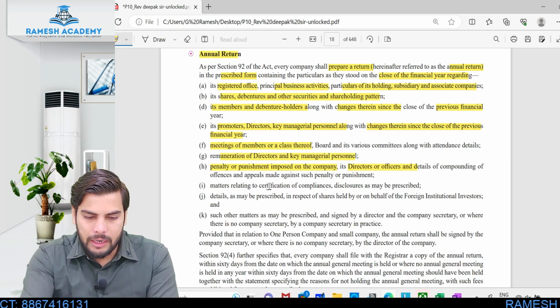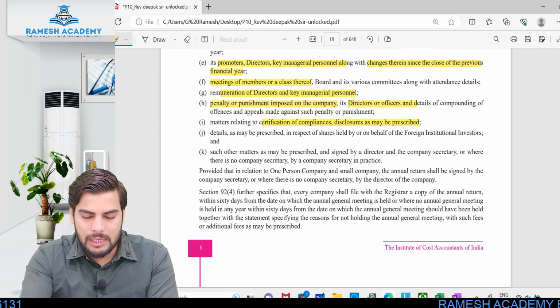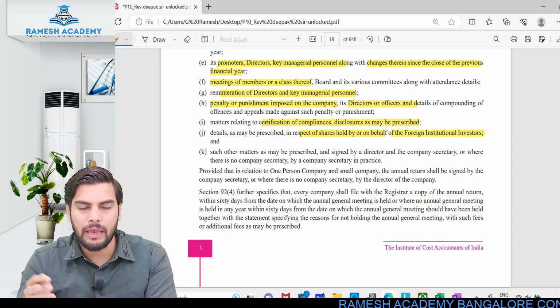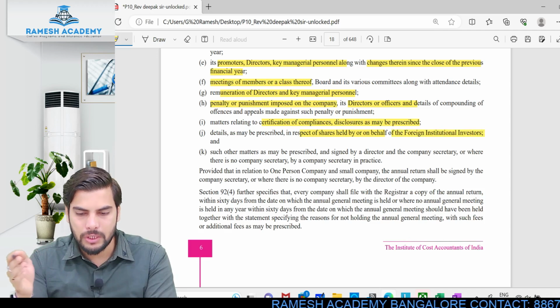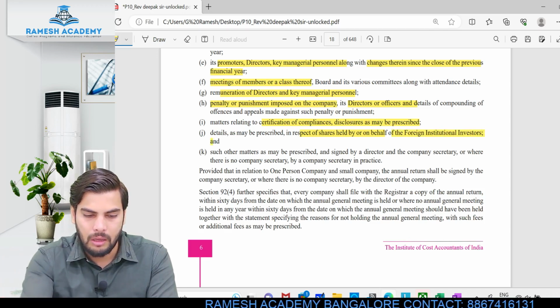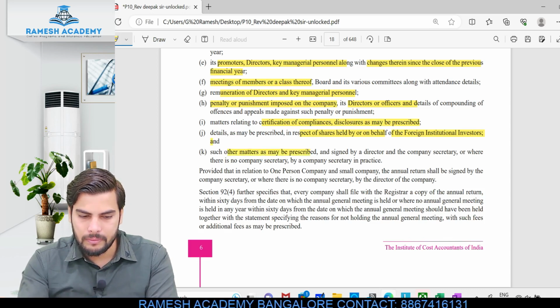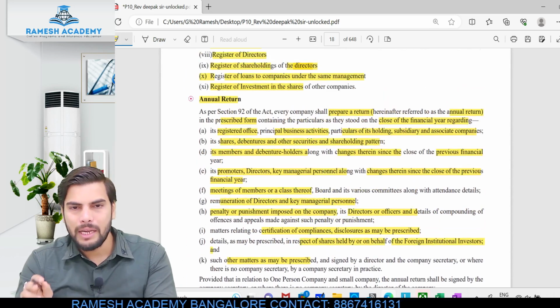The matters relating to certification and compliance disclosures therein, the details as may be prescribed in respect of shares held by or on behalf of the foreign institutional investors. FII is what we normally call any shares which are held by foreign investors or foreign institutional investors. Those details have to be provided, along with such other matters as may be prescribed. So this is what we need to mention. Very easy to remember, guys.